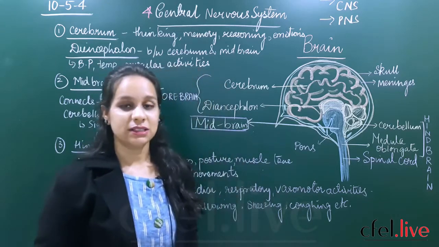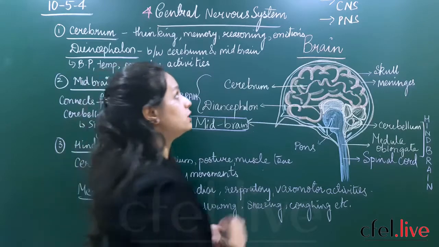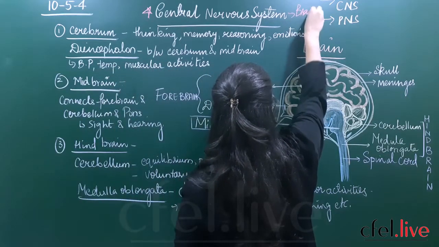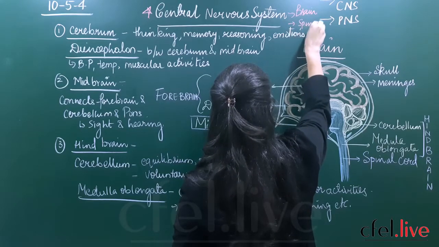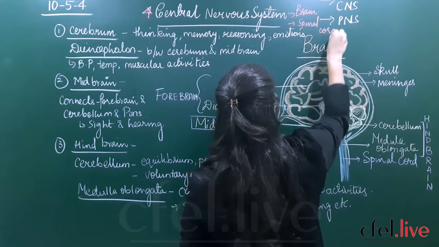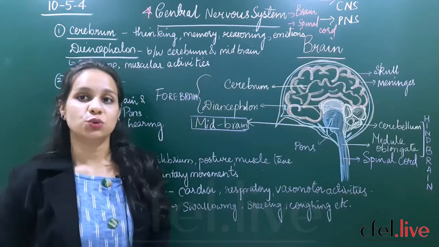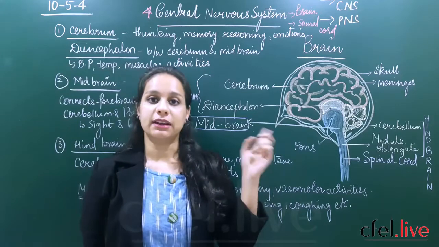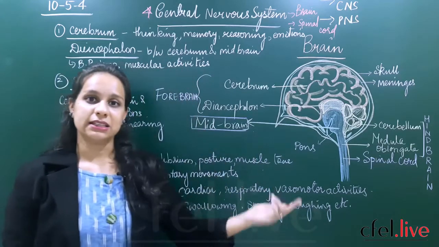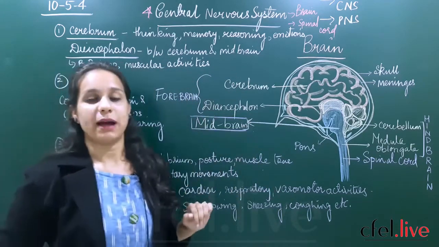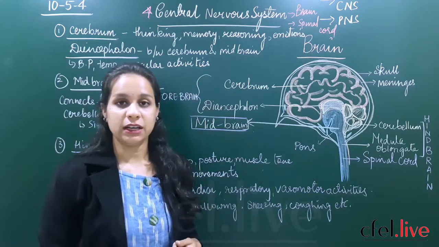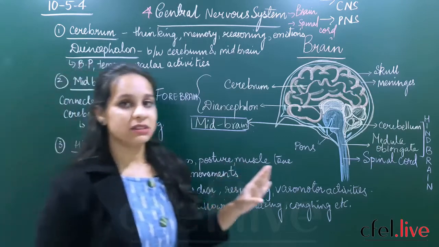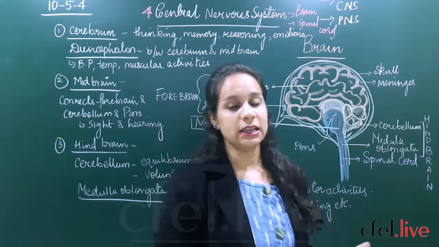The central nervous system contains two important parts of your body: the brain and the spinal cord. We'll be reading the structure of the brain, and in our next classes we'll see what the spinal cord is and how it coordinates and responds to any stimulus. So the central nervous system consists of the brain and the spinal cord.